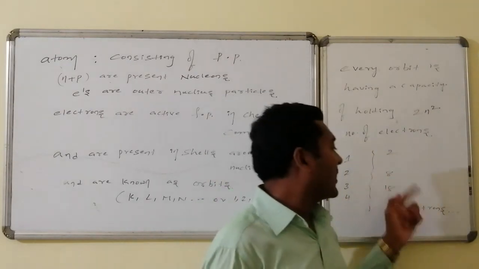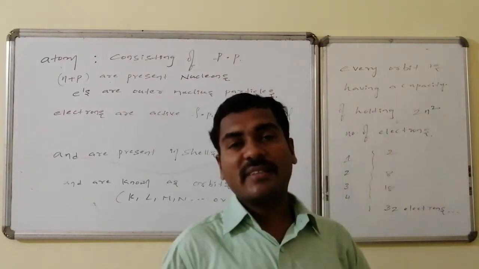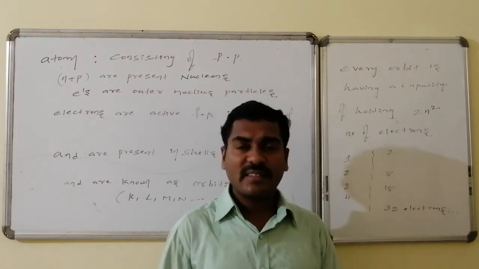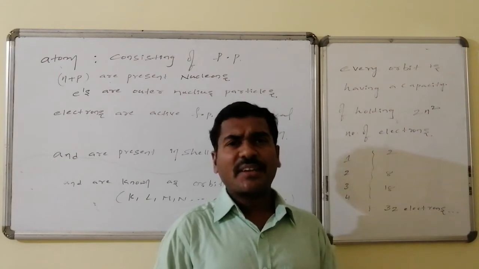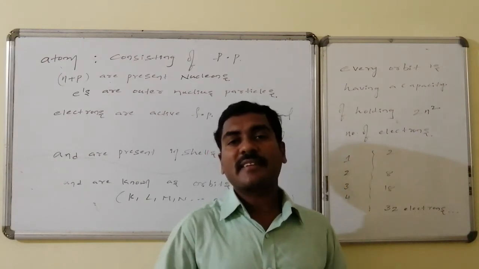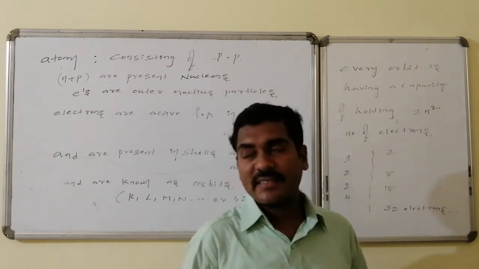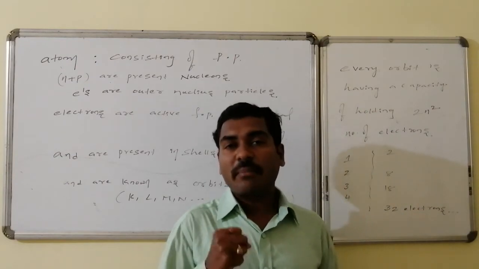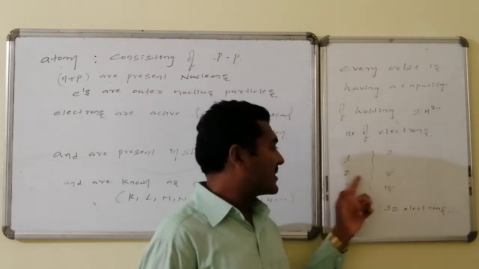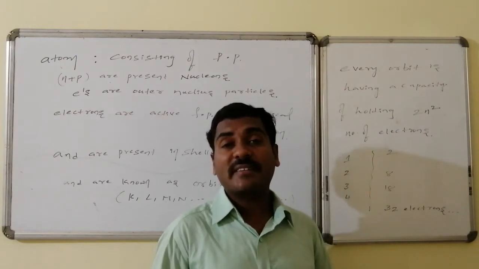So therefore, 8 electrons, 18 electrons in the third and 32 electrons in the fourth orbit. Thus, though the total number of neutrons and protons are present inside the nucleus, the remaining fundamental particle, the electron, is spread in the entire available space of the atom, but they are present in particular cells, and each cell is holding some maximum number of electrons. Thus first cell is having 2 electrons, second cell is having 8 electrons, fourth cell is having 32 electrons.